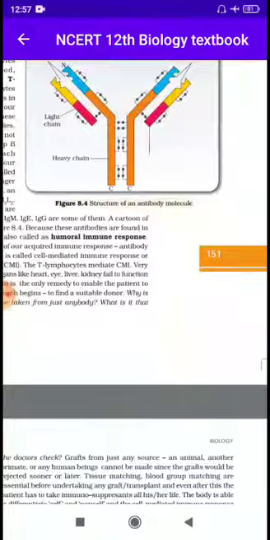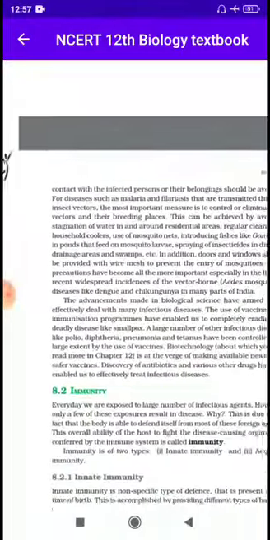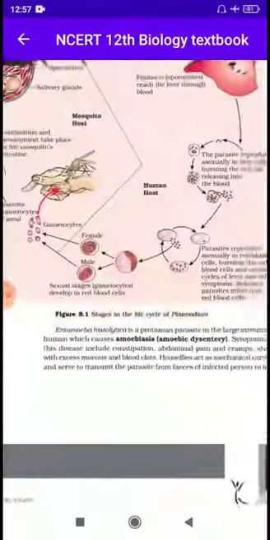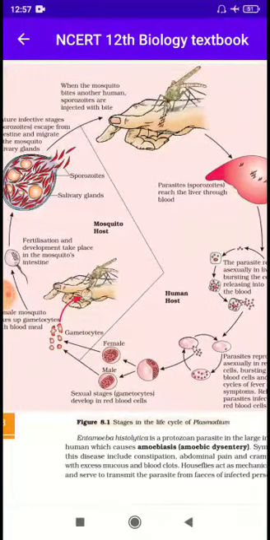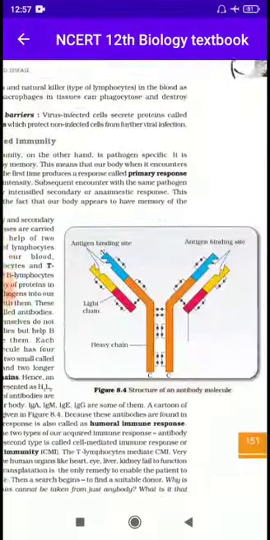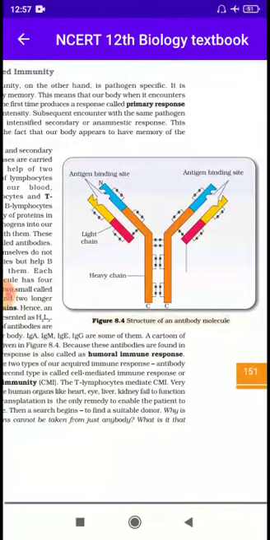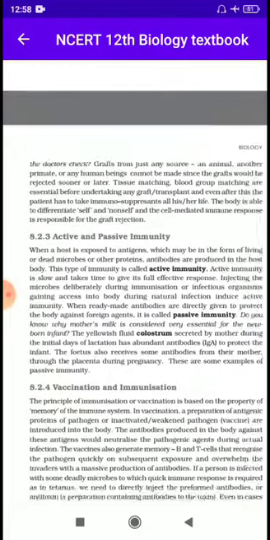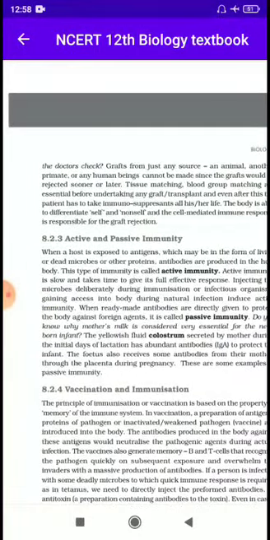So from these topics you have to draw the life cycle of Plasmodium, and the second one is the structure of antibody molecule. So your task is to draw two diagrams, that is life cycle of Plasmodium and structure of antibody molecule. Next is 8.2.3, that is called active and passive immunity.